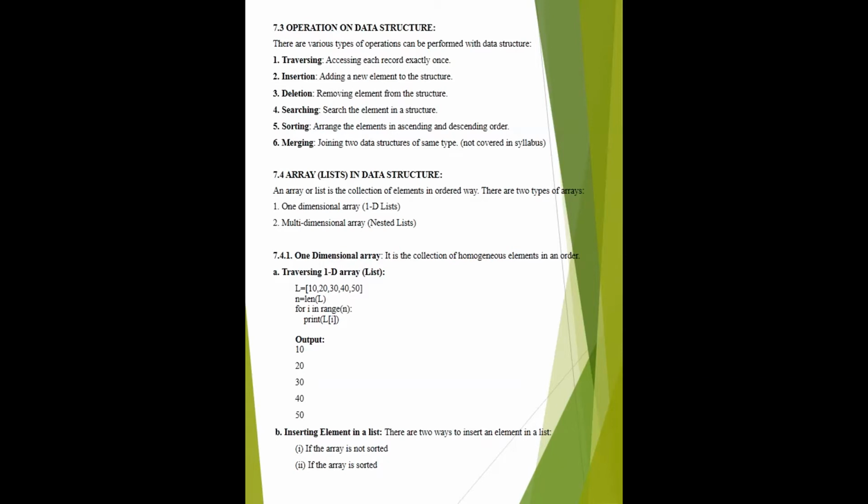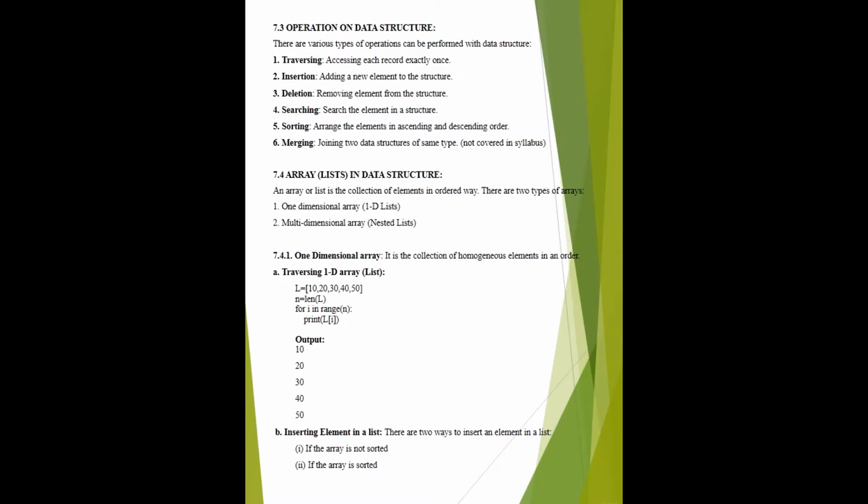Searching. The next operation is searching. Searching means if you have to find some data in the data structure, you can also perform this operation. The next, sorting. Sorting means you can arrange your data in ascending order or descending order. An example is the dictionary. In a dictionary we have the data in the sequence of A to Z. This operation is known as sorting.